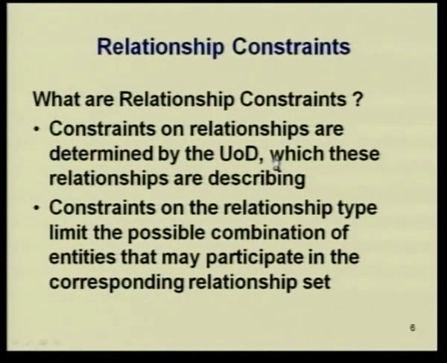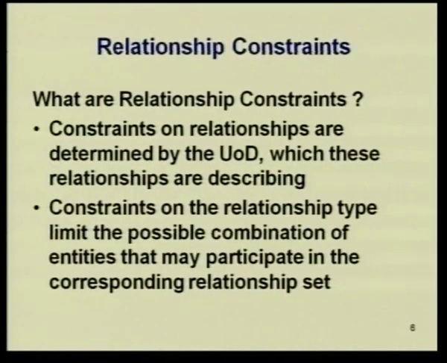Constraints on relationships are actually determined by the UOD. You remember what UOD is? UOD is nothing but the universe of discourse. The universe of discourse is what finally these entities and relationships and attributes are all about, and these constraints are placed on these relationships. It depends on what the universe of discourse is. Constraint means it puts some conditions.